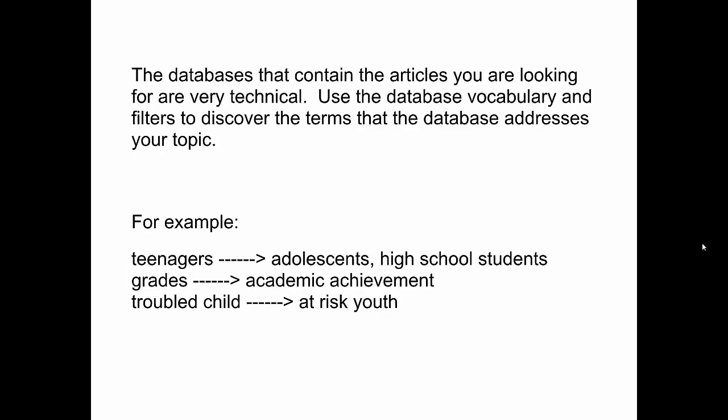One thing to keep in mind, and this is what makes database searching really difficult, is that the databases use a vocabulary that is very specific to that database. So the databases have their own ways of talking about your topics. For example, if we were looking at teenagers, all the research out there on teenagers, the terms that are going to be used are like adolescents or high school students. Same thing, a lot of people do research on grades, like what's something that's affecting a grade. It's not grades in the database. You'd have to search for academic achievement or academic performance. So you've got to learn what the terms are that the database uses for your topic, and then plug those terms back into the database to find articles that are focused on that.